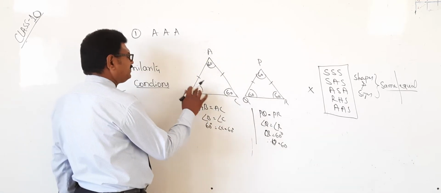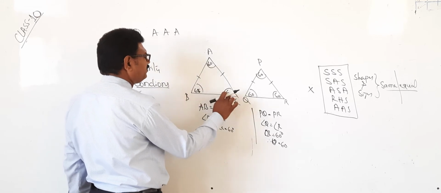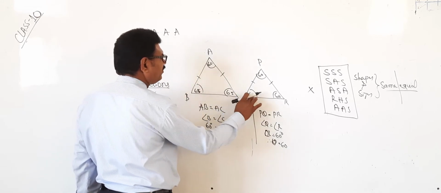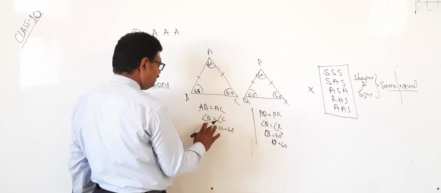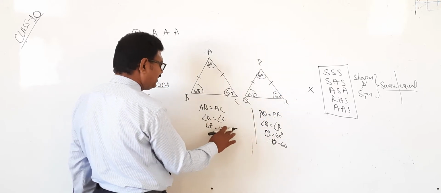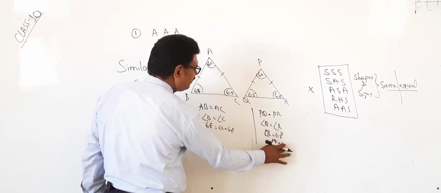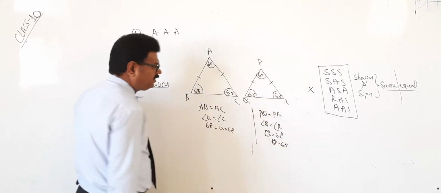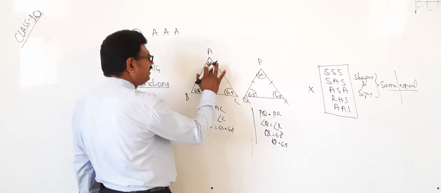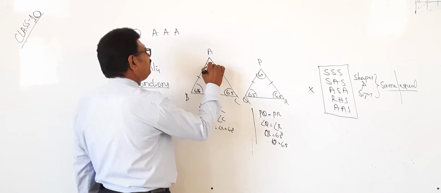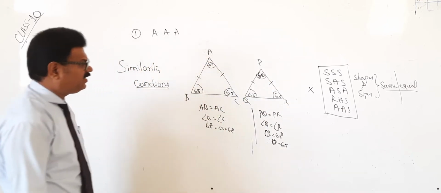If I take, for example, 65, 65, 65, 65, 65, 65. If I have taken 65, what happened? 65 plus 65, 30. Therefore, it will become 50. Now, the concept is very clear.